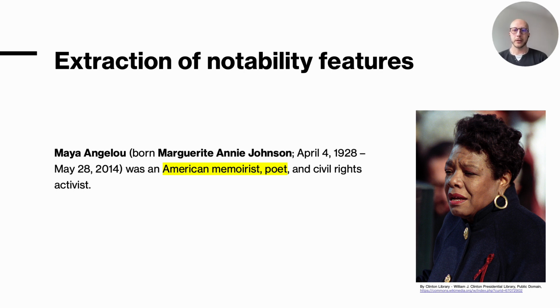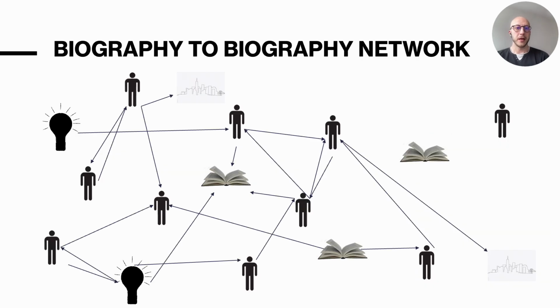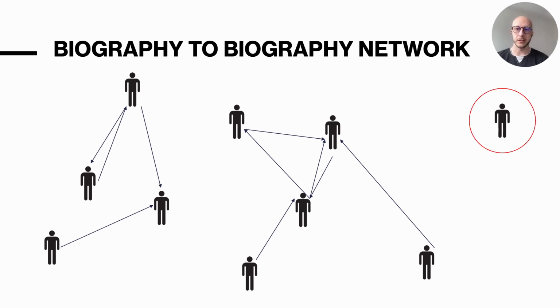To do that, we employed a rule-based algorithm to detect these features from each biography. Biographies that do not mention a notability feature in the first sentence, or for which our algorithm didn't manage to extract the notability features successfully, are excluded from this study. We then built a directed biography-to-biography network, where nodes are biographies and edges represent links between them. There are some isolated nodes that are removed from this study.